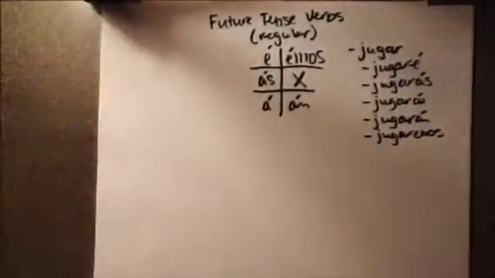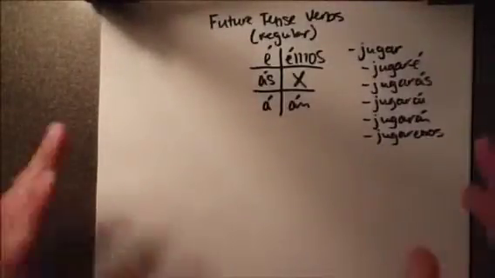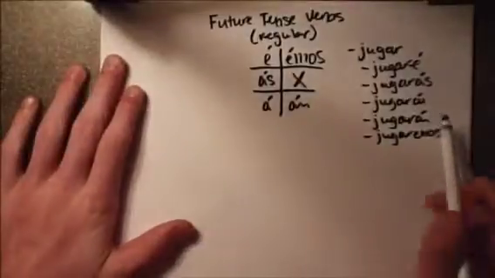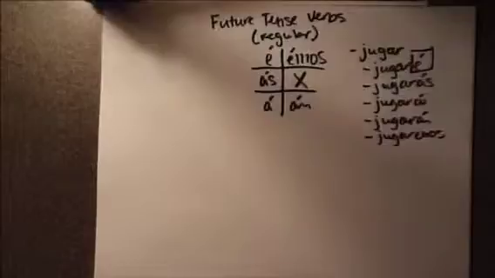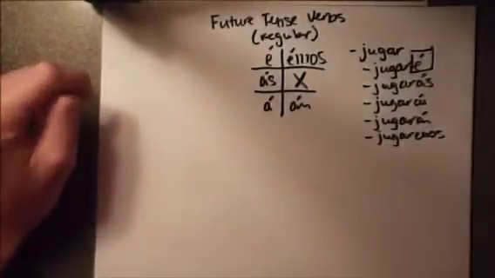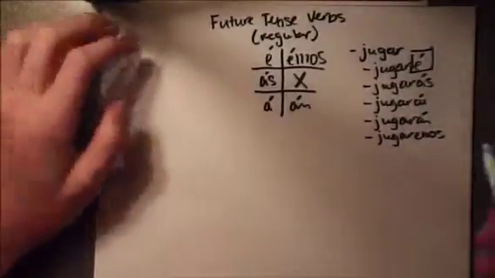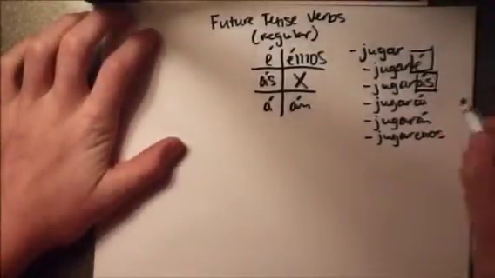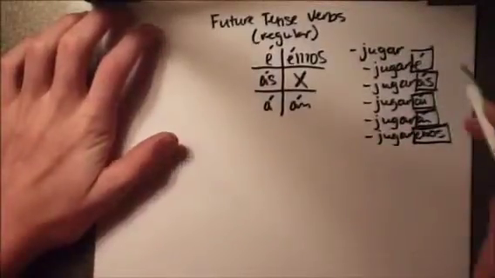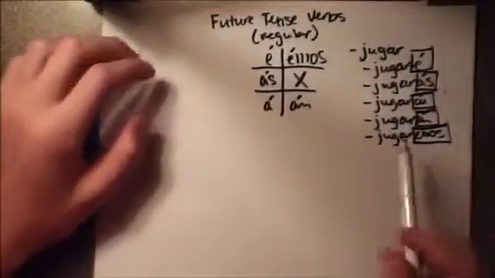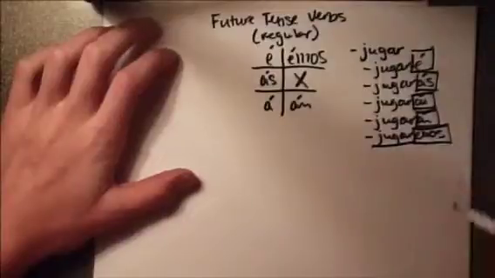Alright, so now this works with all regular verbs, all regular future tense verbs. All you do is you just add the ending. You don't do anything else to the verb. You don't conjugate in some funky way, like in past tense, or like just conjugating a verb. All you do is you just add the ending to the verb. And here you see all the endings that I put a square around. So once again, just take your verb and just add your ending. That's all you need to do.